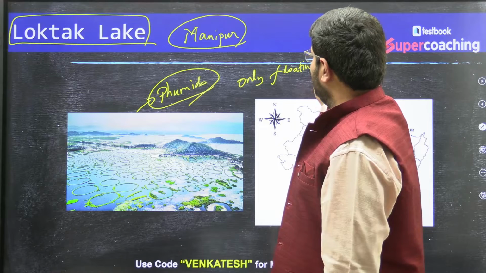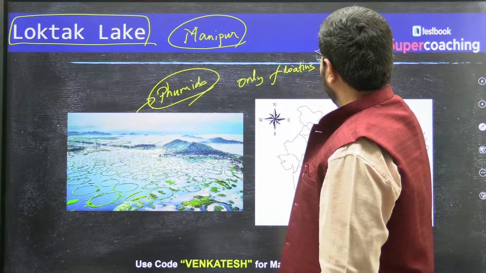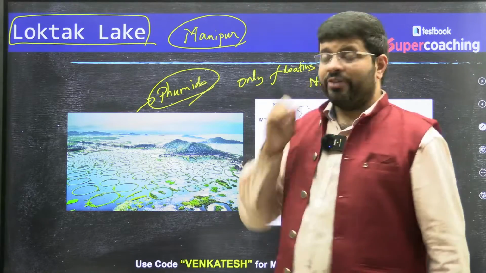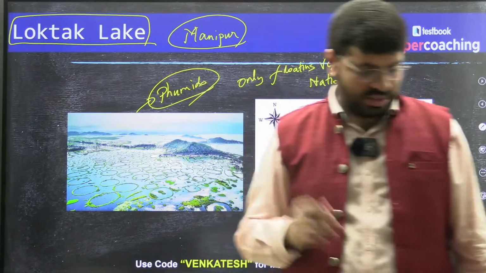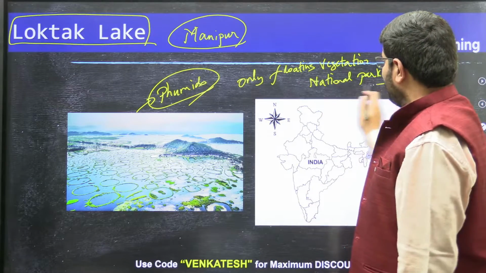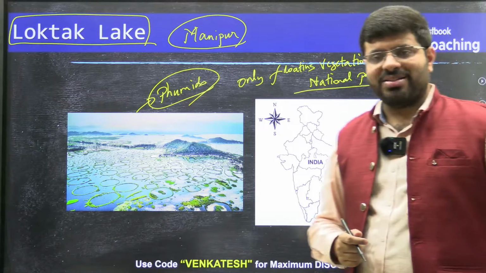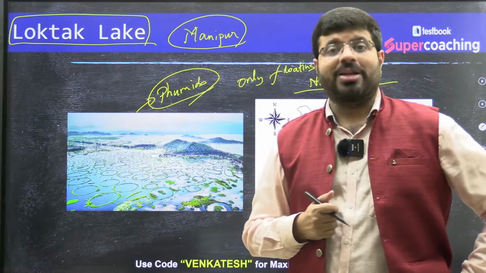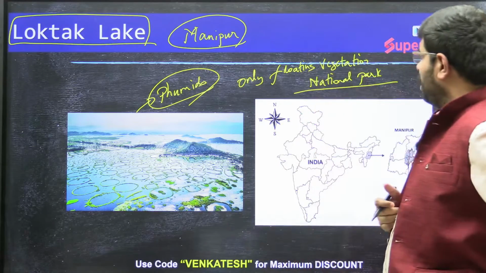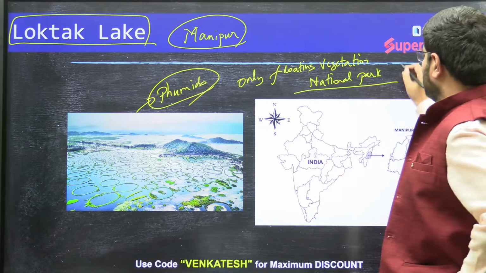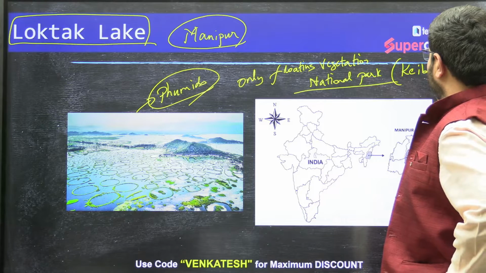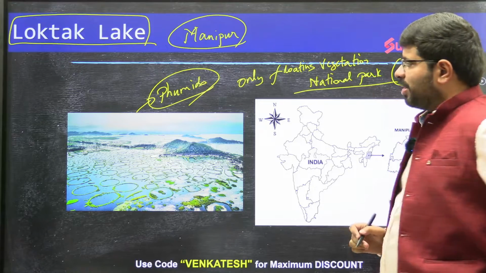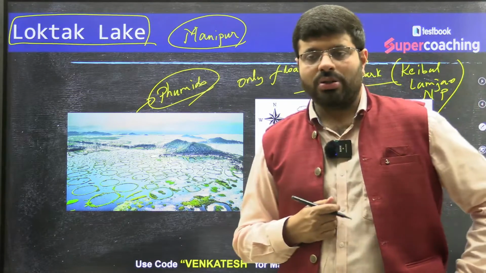Only floating vegetation national park of India. In fact, it's the only floating vegetation of the world itself. These phumdis, the only floating vegetation in the world. Maybe I'll try to identify some unique videos of these phumdis, and I will try to post them in my Telegram channel about this Loktak Lake. Only floating vegetation national park. What is the national park which we call it? Keibul Lamjao National Park, part of Loktak Lake.